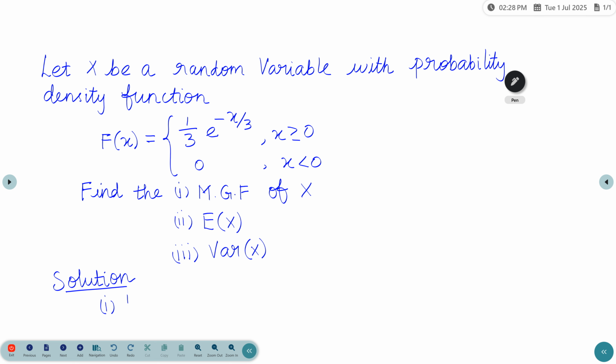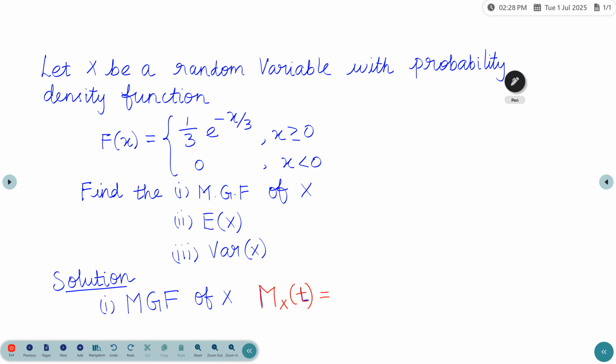First, the moment generating function of x. The formula is M x of t. This is the notation for the moment generating function.